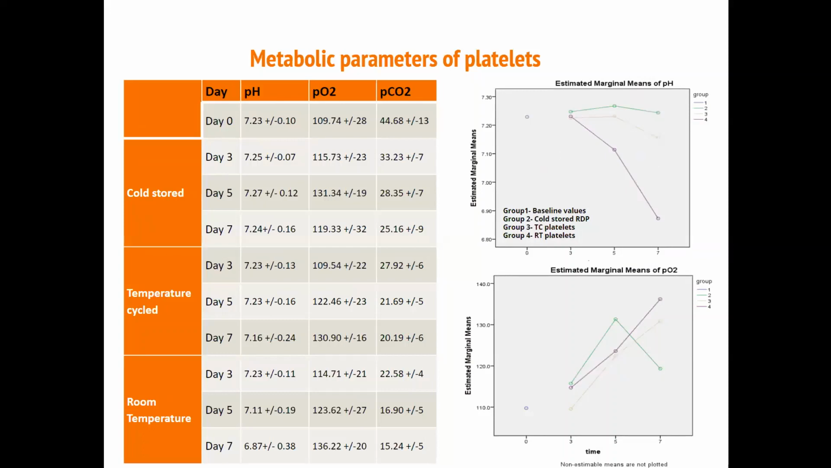The metabolic parameters of platelets, comparing pH, PO2, and PCO2, showed that the pH values in all 3 groups were maintained above 6.5. The mean pH of cold stored platelets remained relatively constant at 7.2 throughout the storage period. The pH of temperature cycling platelets was also relatively constant. The mean pH of room temperature platelets, however, reached 6.87 on day 7. The PO2 levels remained high in all 3 groups, greater than 100 mmHg, without any statistically significant difference between them. The levels of PCO2 decreased gradually in all 3 groups.